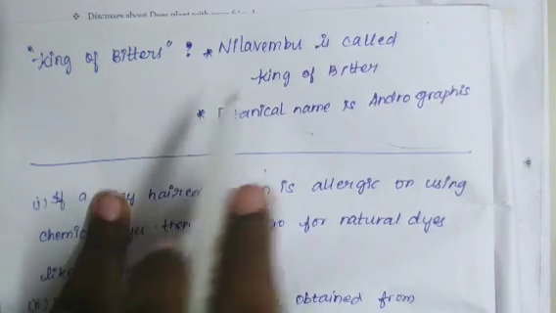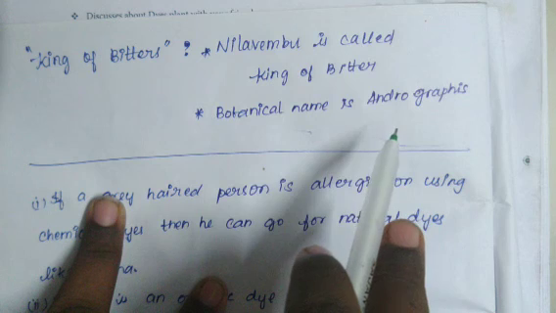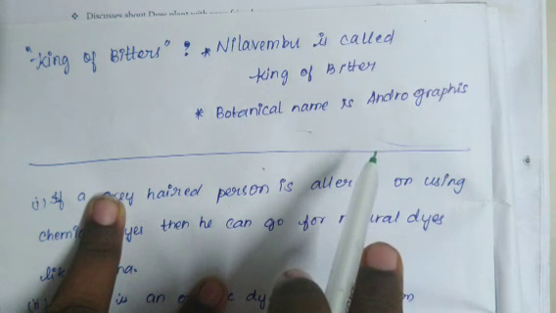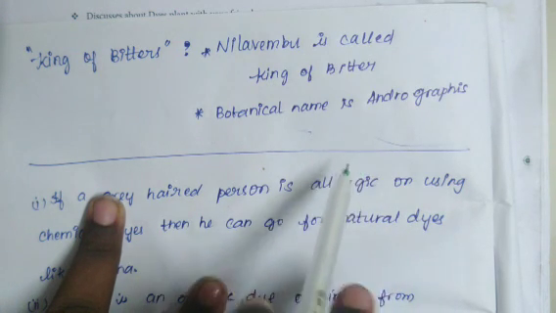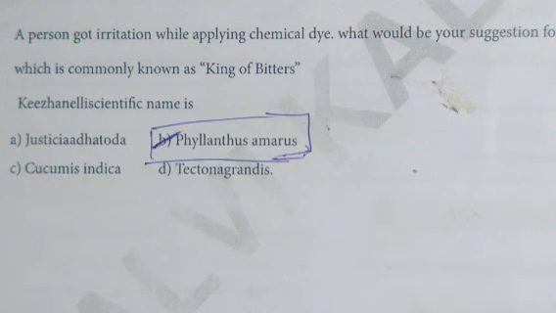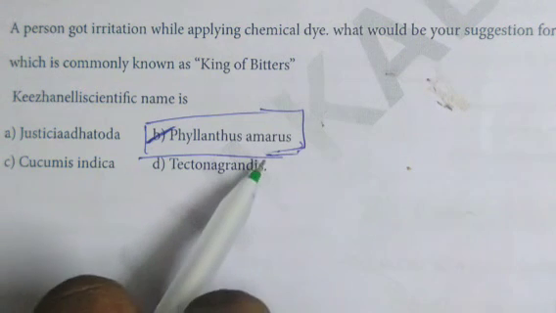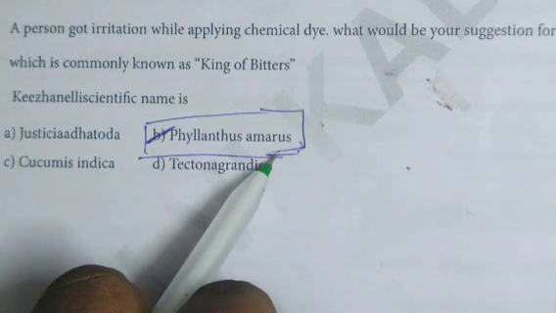So Nilavembu is called the king of bitter. Botanical name is Andrographis. Next, third question, Keezhanelli scientific name is? The correct answer is option B, Phyllanthus amarus.